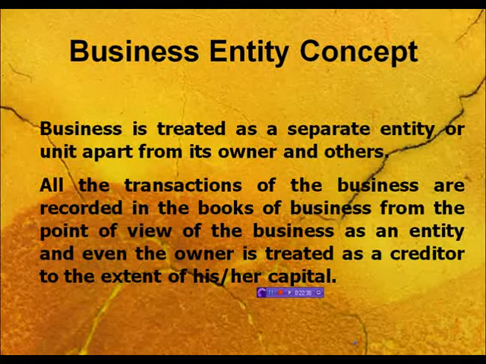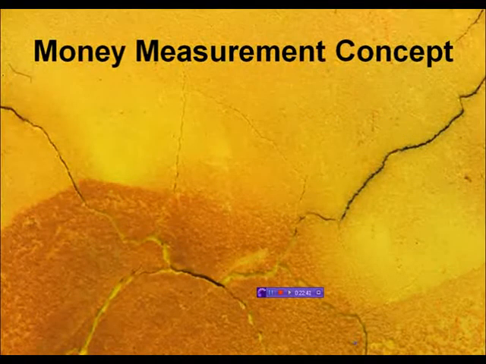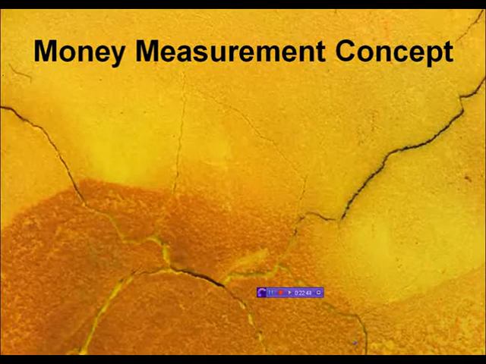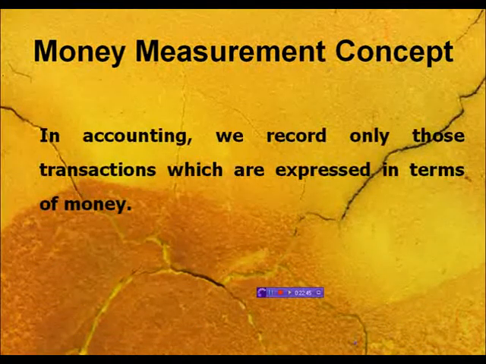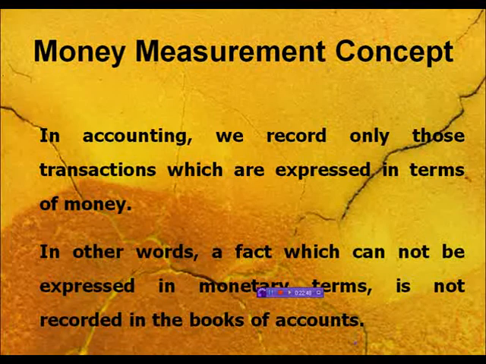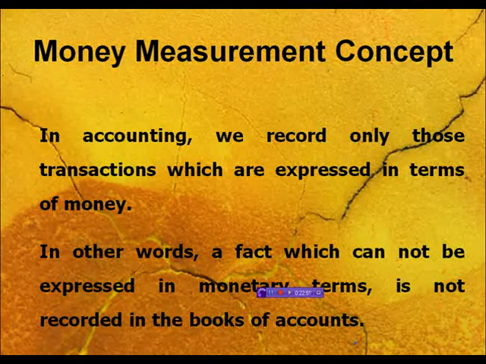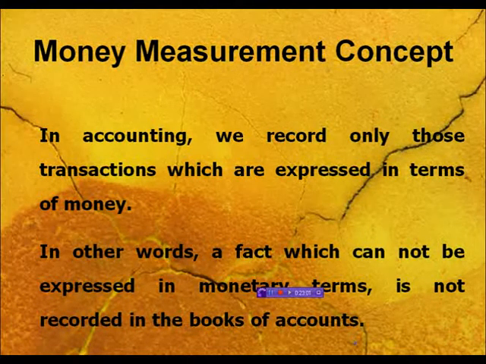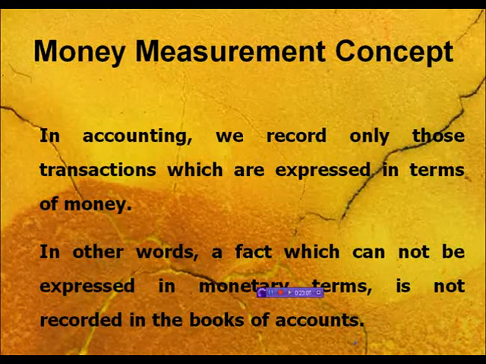The next concept which we are covering is the money measurement concept. In accounting, we record only those transactions which are expressed in terms of money. We cannot take those items which are not part of monetary activities into accounting, and this is a limitation of accounting itself. But the fact is that only those transactions which can be expressed in money are recorded in accountancy. This is due to the money measurement concept.